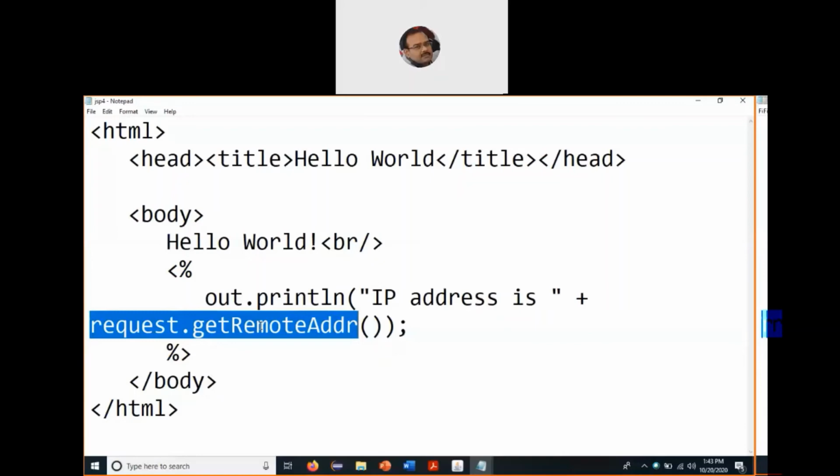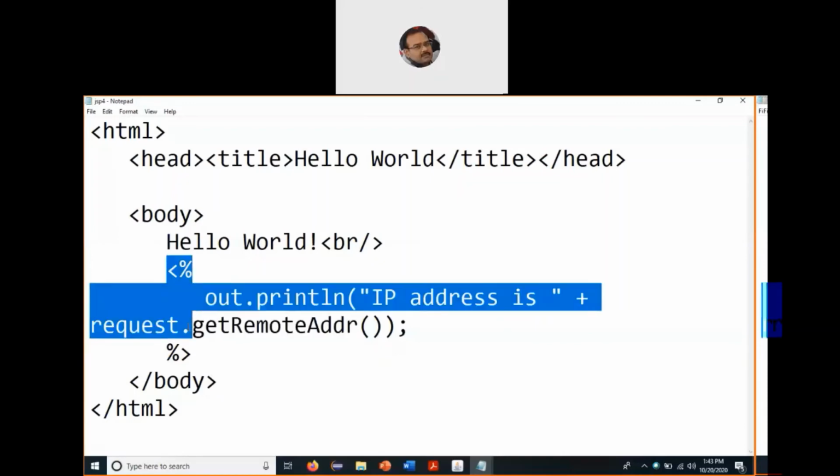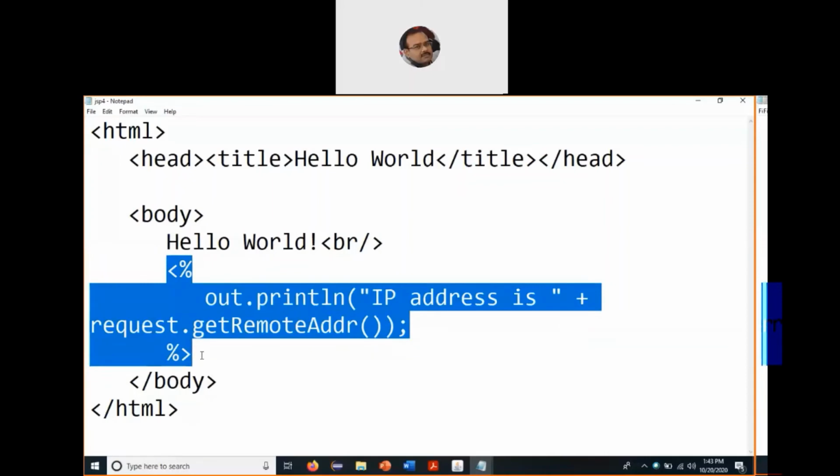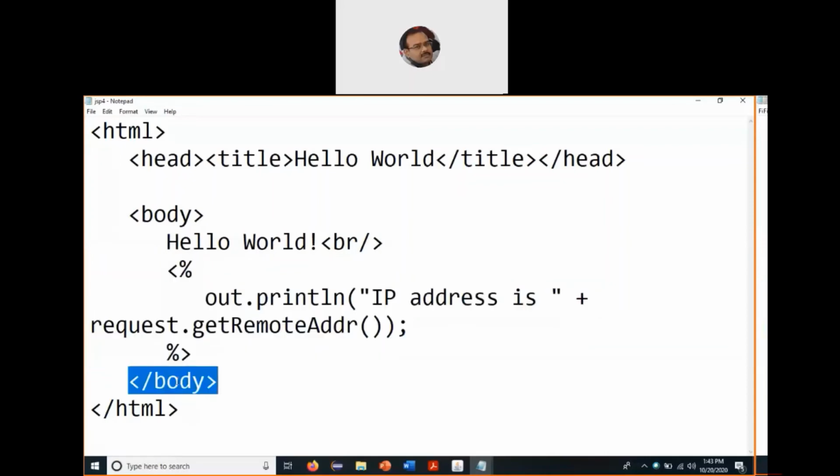It will have the opening and closing parentheses, followed by the closing parenthesis of the println function and the semicolon. Then the closing syntax for the JSP scriptlet, followed by the closing of the body tag and the HTML tag. We have not made any change, so there is no need to save it.